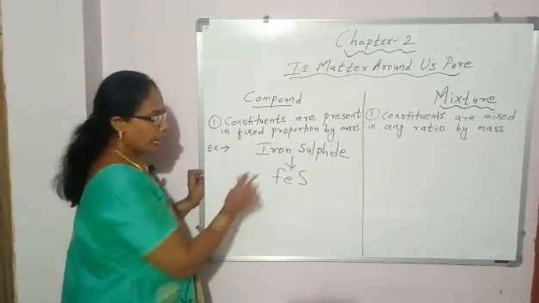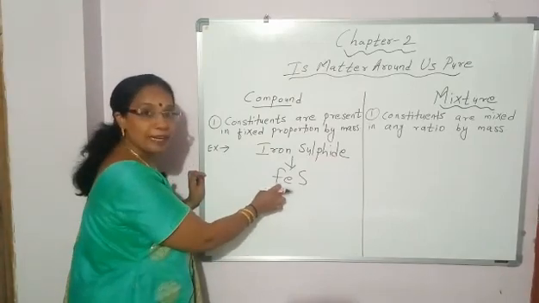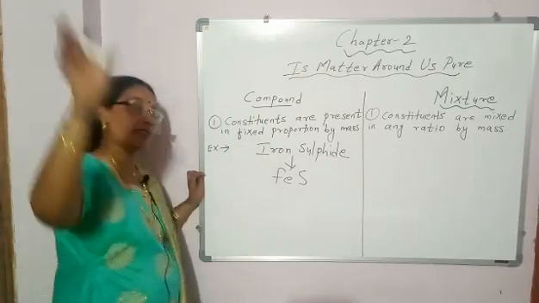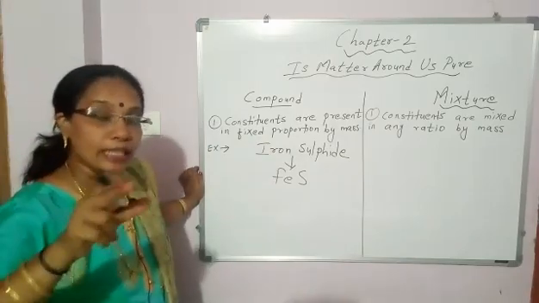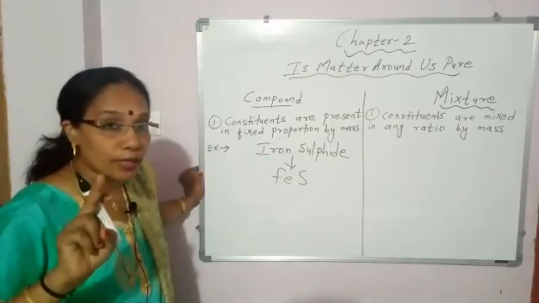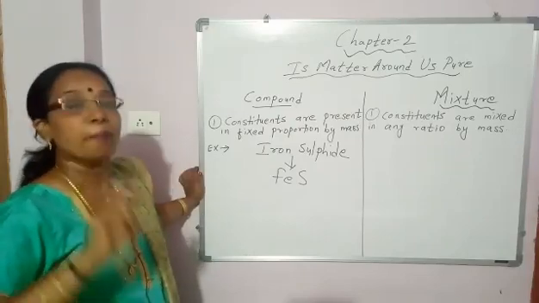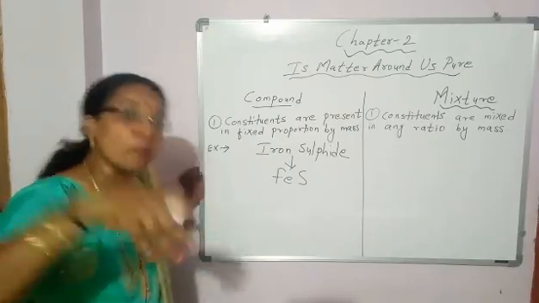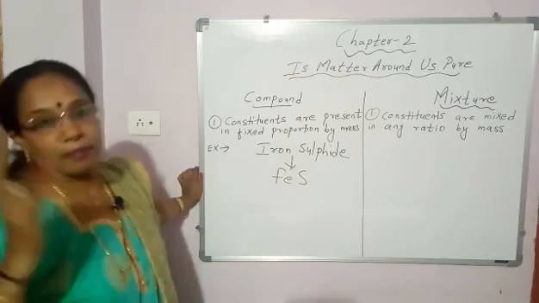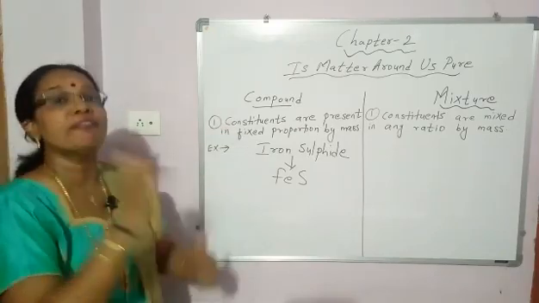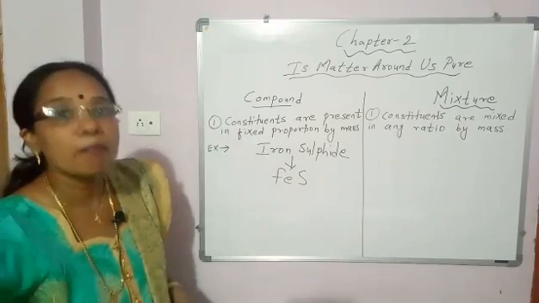And why is this a compound? Because, what is compound, we have discussed in the last period. Compound is a pure substance made up of 2 or more elements combined together in fixed proportion by mass.